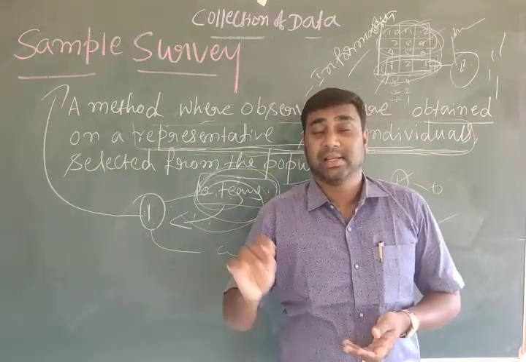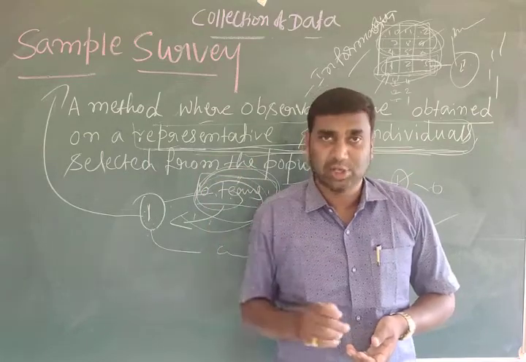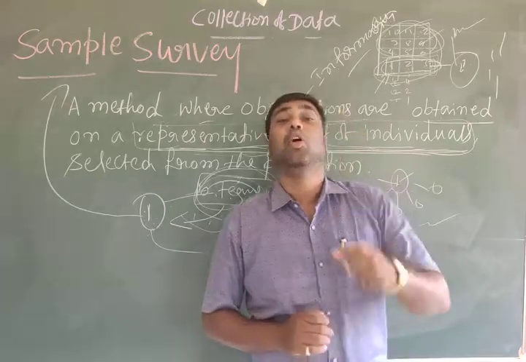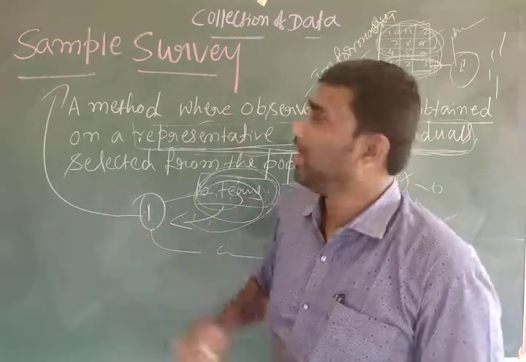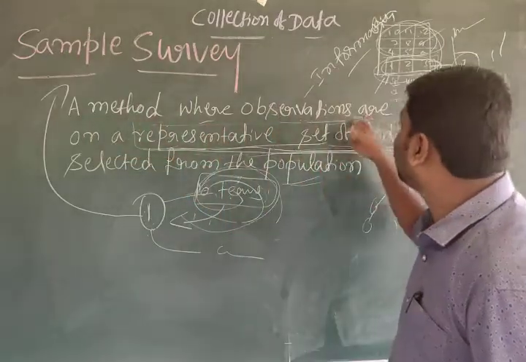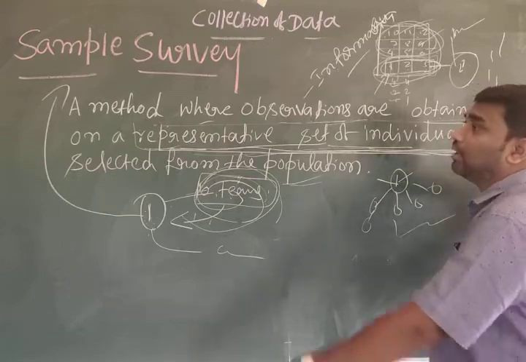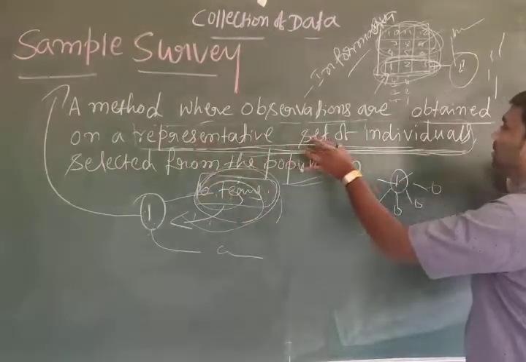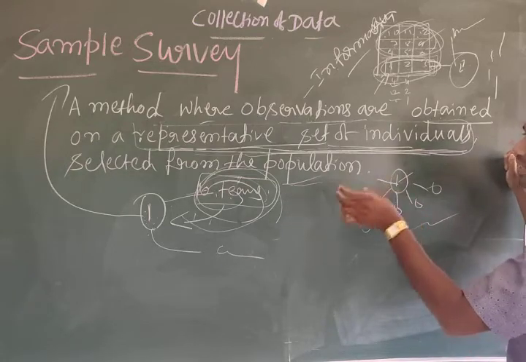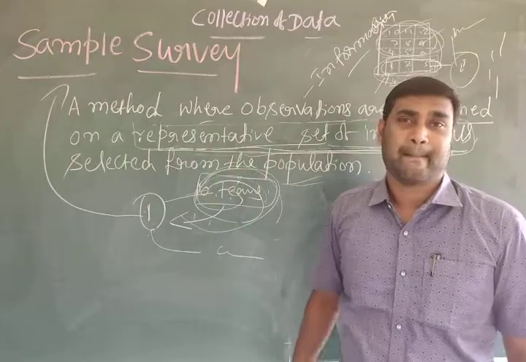Sample is a group or a section of the population from which information is to be obtained. So finally, sample survey means a method where observations are obtained, that is, collected, on a representative set of individuals selected from the population. So this is called sample survey.